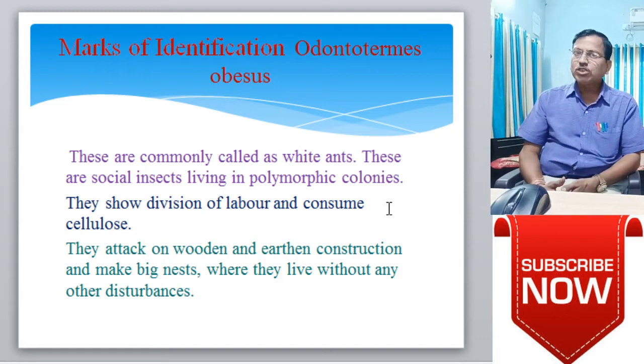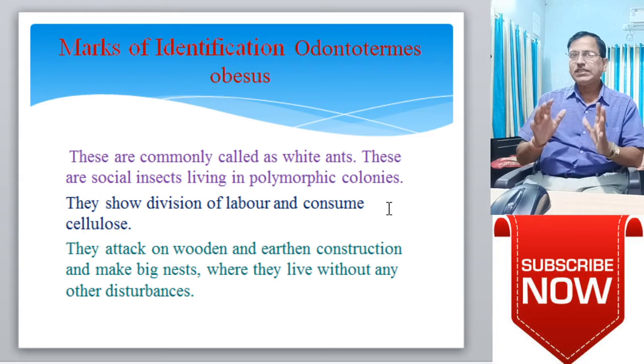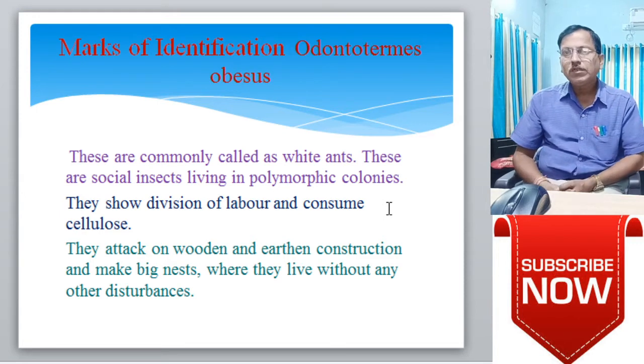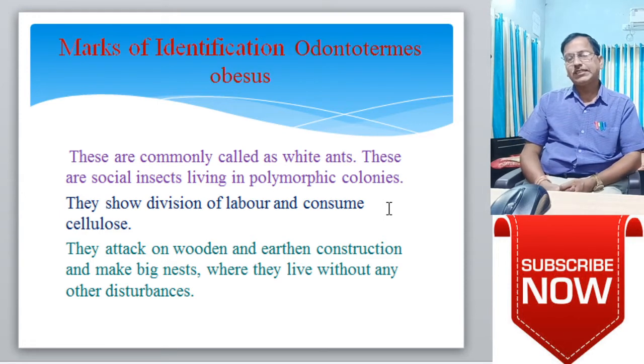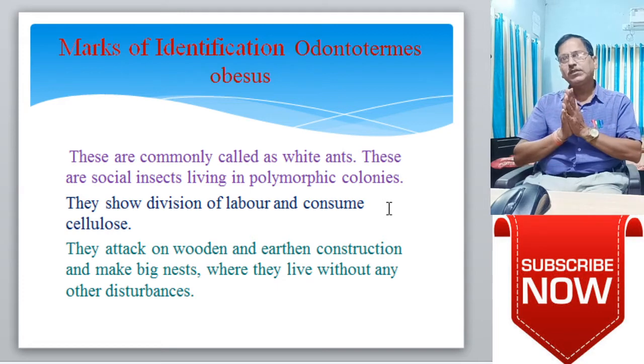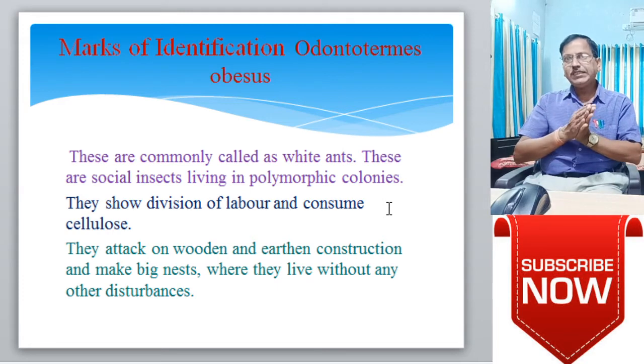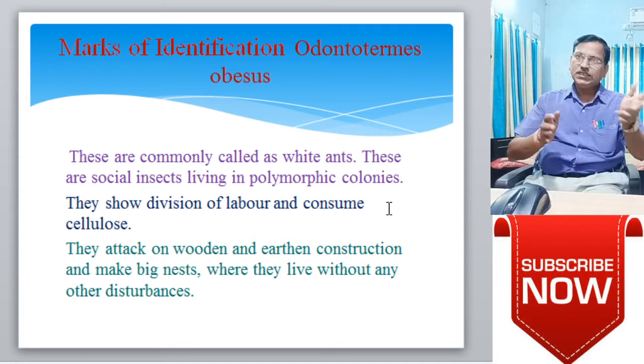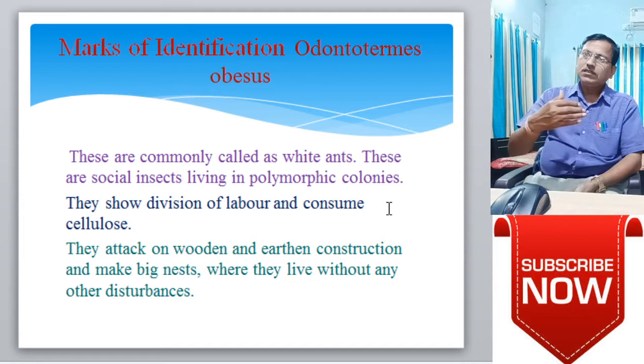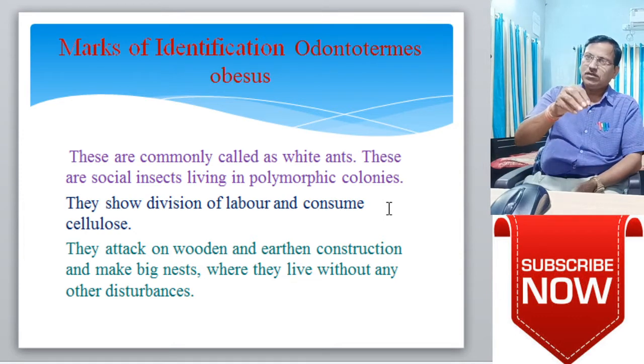These are social insects living in polymorphic colonies. Means this animal group, the insects which are included in the social groups, are insects which have division of work. In this type of insect category, the insect has a different caste in its group.